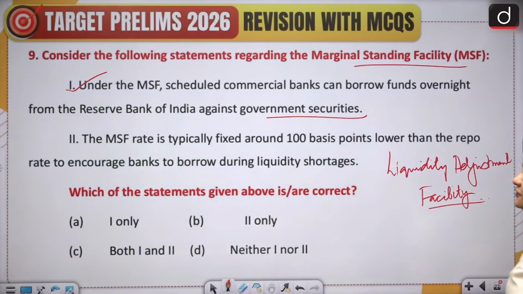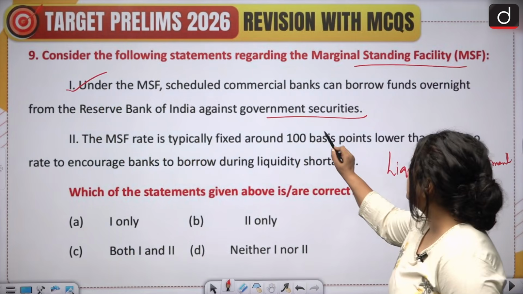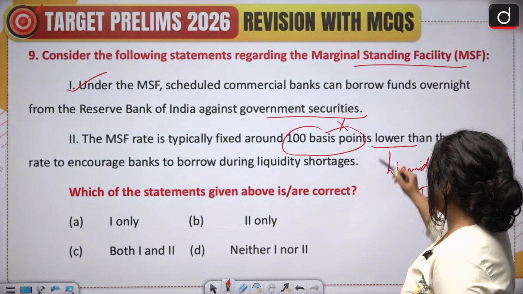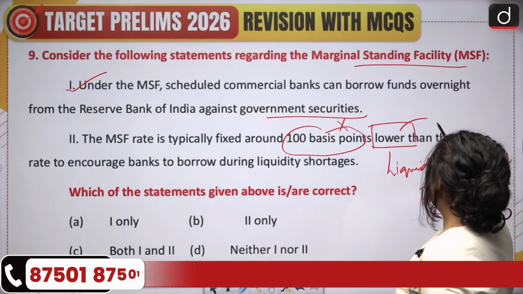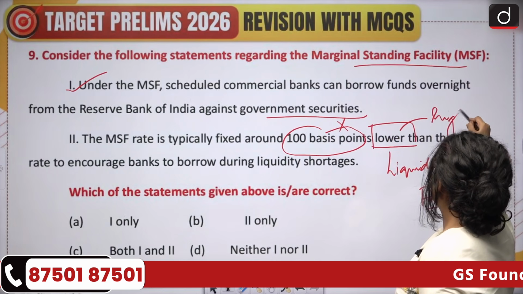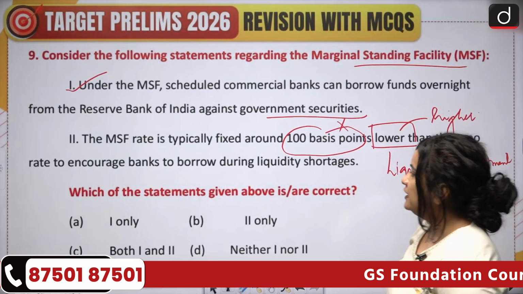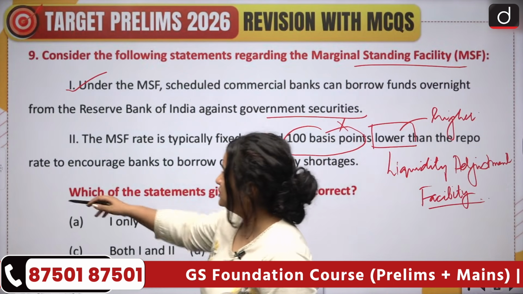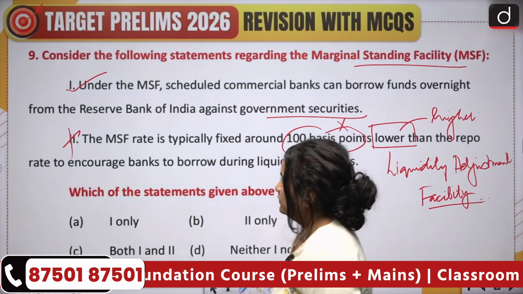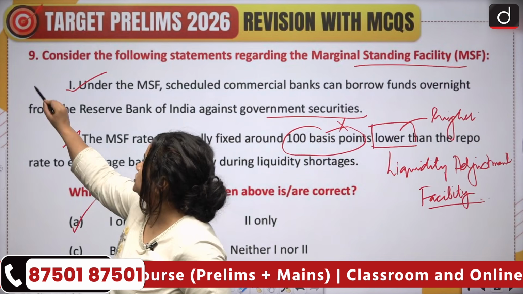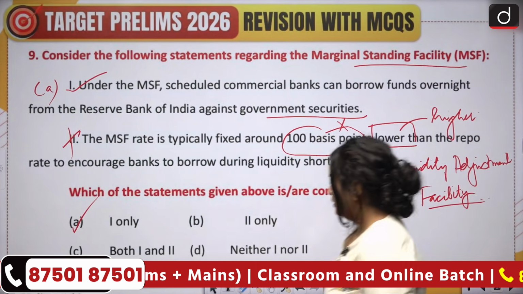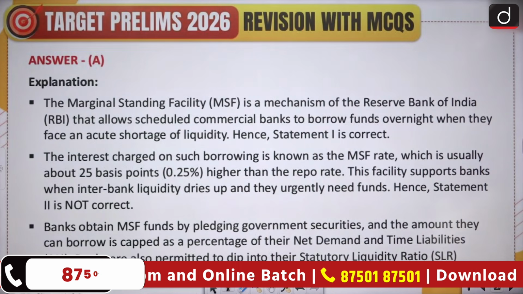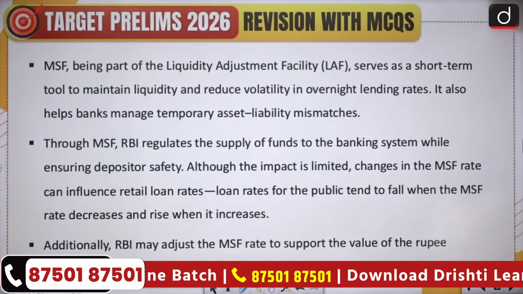Second, the MSF rate is typically fixed around 100 basis points lower than the repo rate, to encourage banks to borrow during liquidity shortages. No, I told you this is a penal rate, so it is higher. So this statement is inaccurate. With this, we arrive at the correct answer, which is option A. Now here is the explanation for you. Please pause the video and take a look at it.